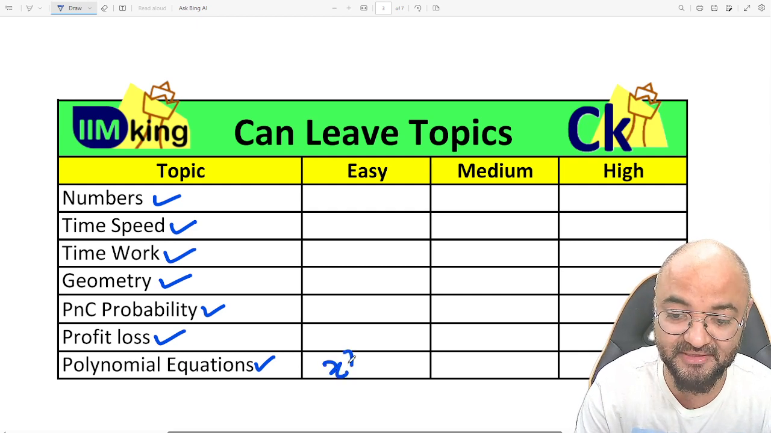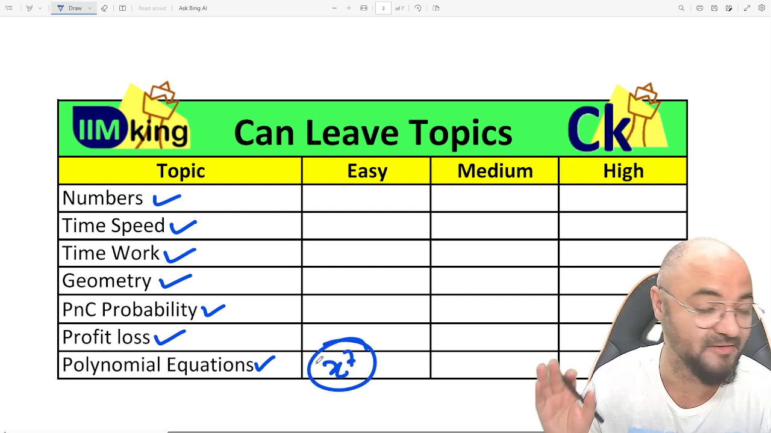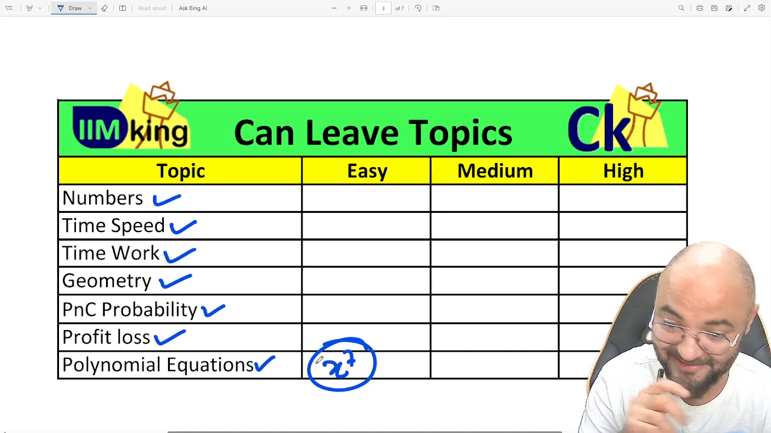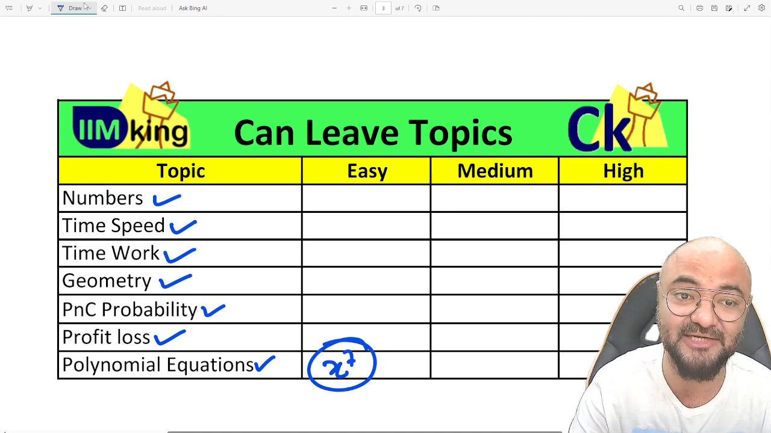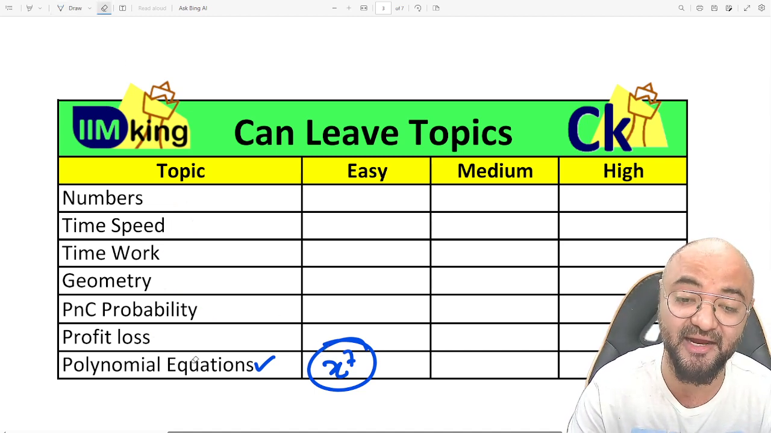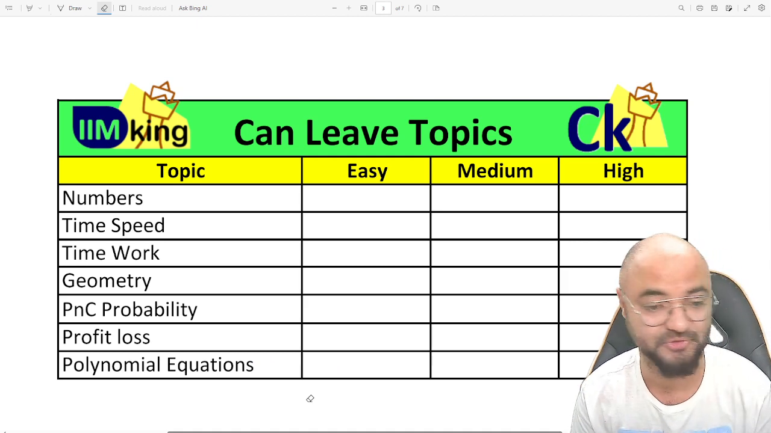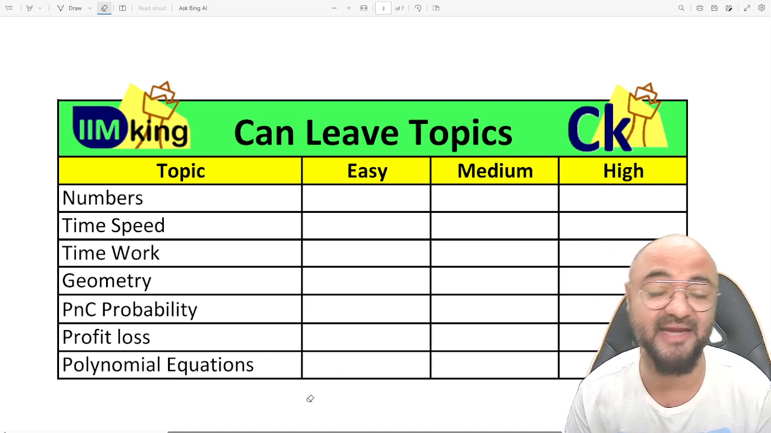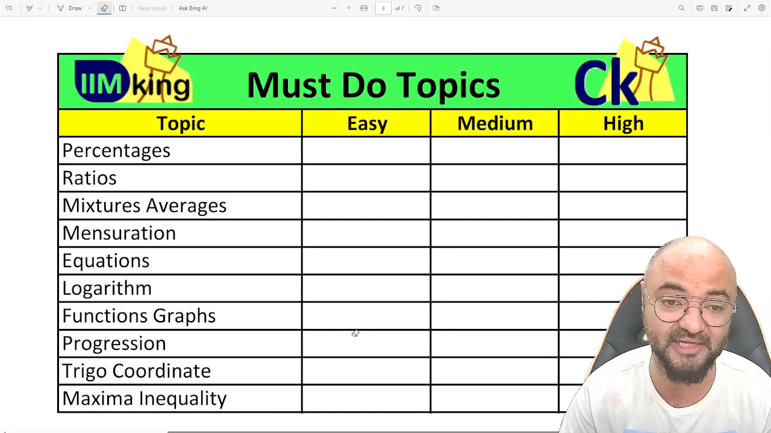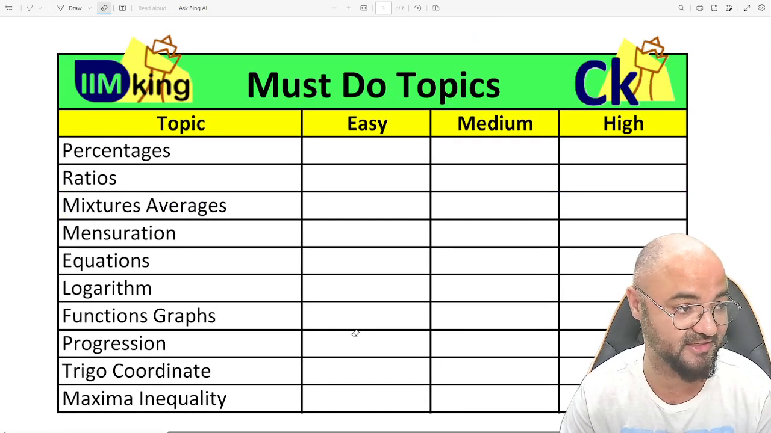X to the power 7. The moment I write this, people will turn off their next button straight away. So these are topics which are historically very high level questions in the CAT exam. So you can leave the topic. Trust me, I can still clear the cutoff if I do all the easy topics. These are all manageable questions in the CAT exam.